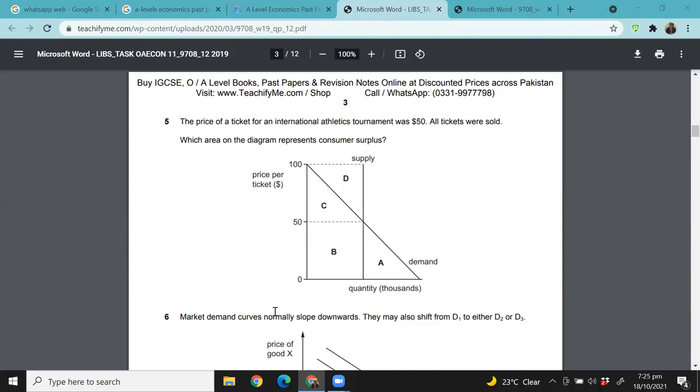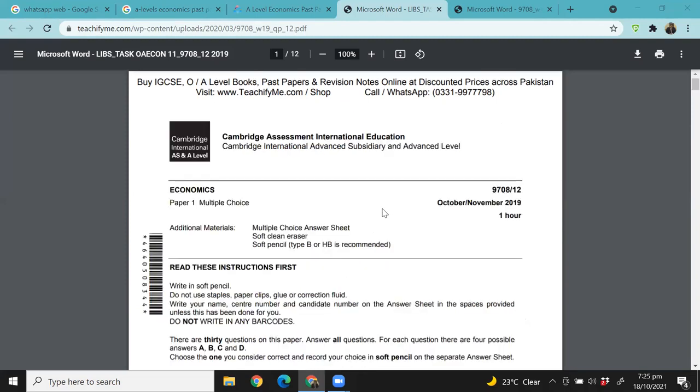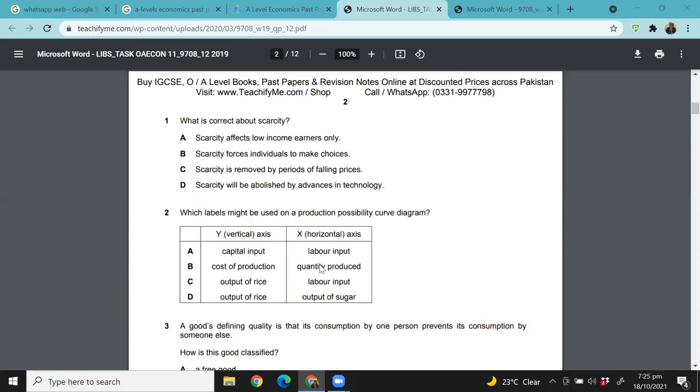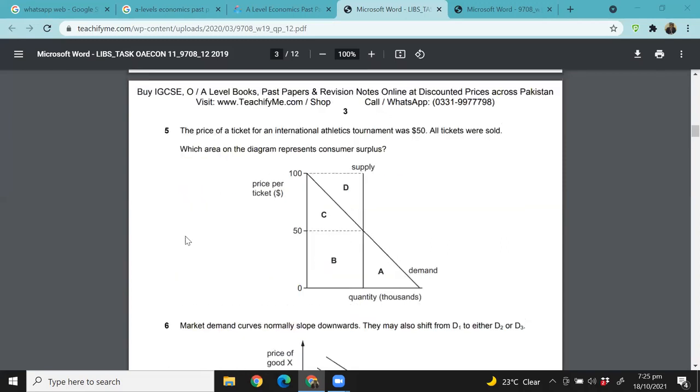It's a relatively new paper, October November 19. So the price of a ticket for an international athletics tournament was $50. All tickets were sold. Which area on the diagram represents consumer surplus? So this straight vertical line is supply and this downward sloping line is demand. So which area is consumer surplus, right? So why is it C? Why is it C? Because think about this.